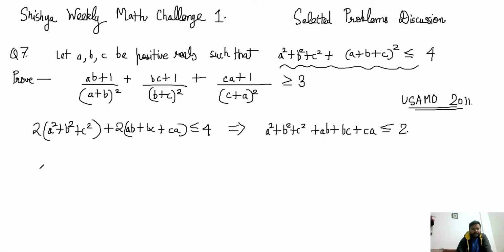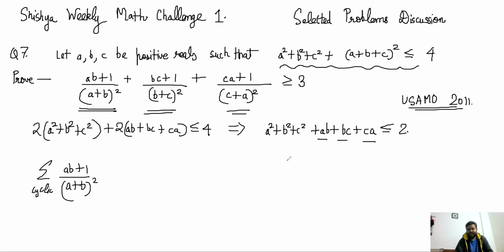Now, if you look at the sum here, you have a cyclic sum, and it looks like (ab plus 1) by (a plus b) whole square. There is an ab here and I have an ab there, so I want to utilize that somehow.